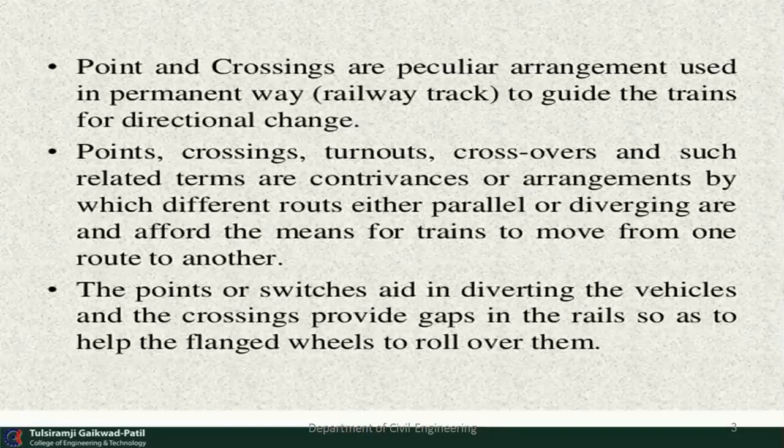Point, crossing, turnout, crossover and such related terms are various arrangements by which different routes, either parallel or diverging, afford the means for the train to move from one route to another. The point or switches aid in diverting the vehicles and the crossing provides a gap in the rails so as to help the flange wheel to roll over them.